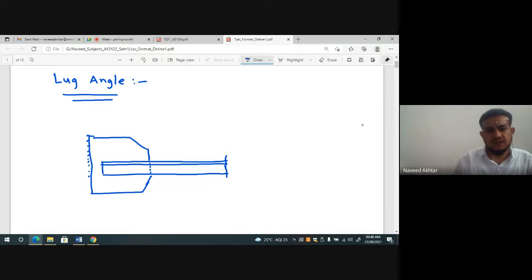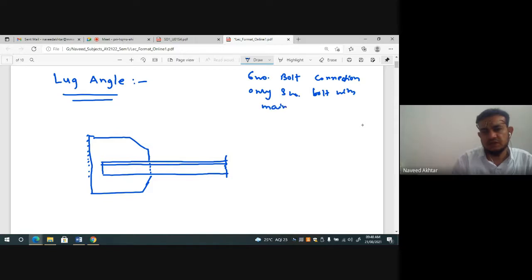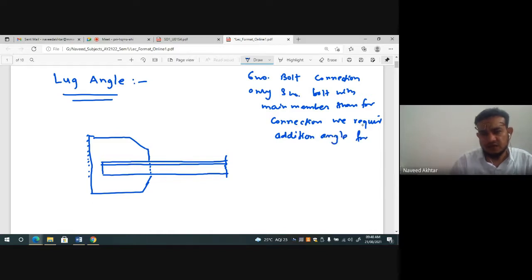Now, for example, if I need 6 bolts for the connection, but the length is short and we can only provide 3 bolts with the main member, then to complete the connection we require an additional angle for connection only.